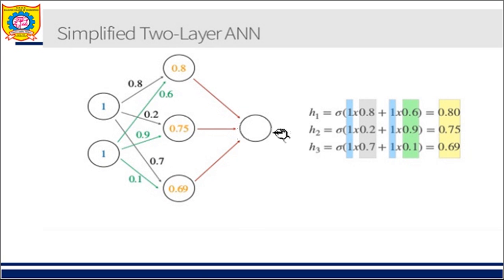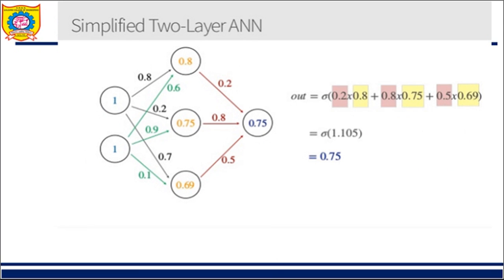Now I have got H1, but I have to compute the output too, since the output of these will form the input for this. So let us see how to compute. Now I want to compute this output value. I have these weights: 0.8 into 0.2 plus 0.75 into 0.8 plus 0.69 into 0.5. This gives me the value 1.105, and again I have to apply the activation function to it. In the same fashion, 1 upon 1 plus e raised to minus 1.105. I get the value as 0.75.